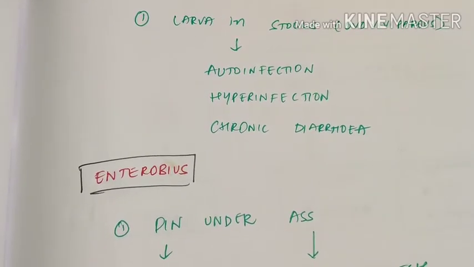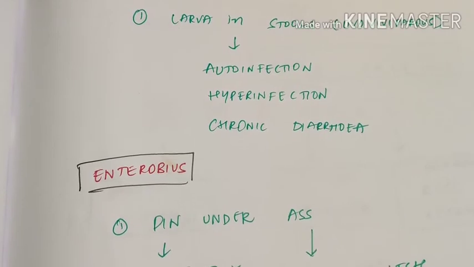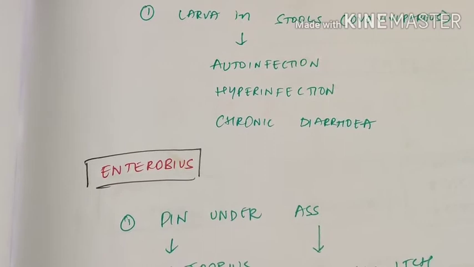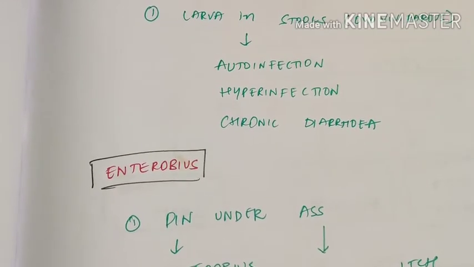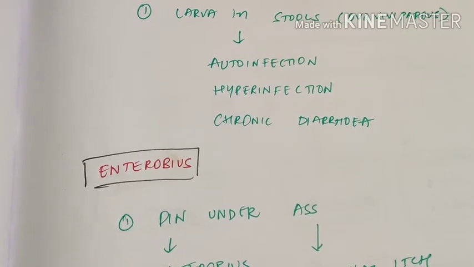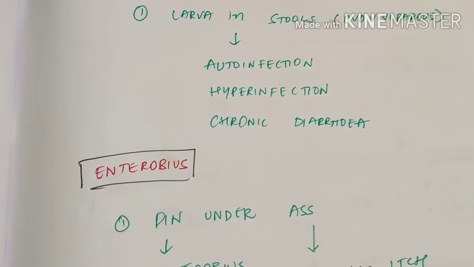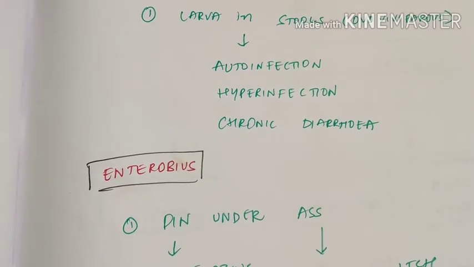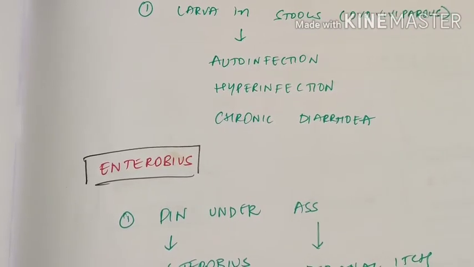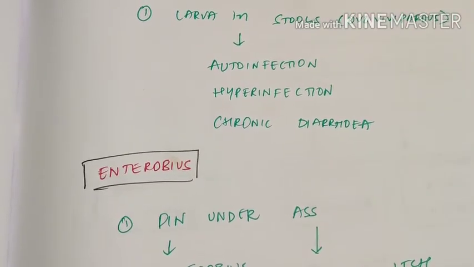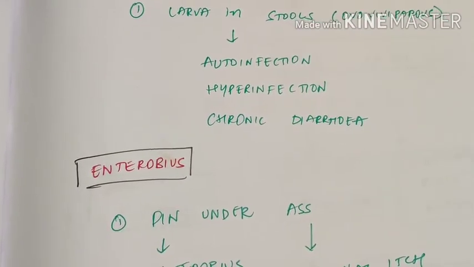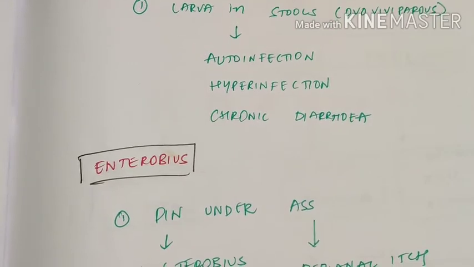It can cause auto-infection, or it can cause hyperinfection. Larva in the stools will distort the mucosa and cause chronic diarrhea. It won't leave the body. They'll hatch there, penetrate there, hyperinfect, auto-infect, everything they'll do. So remember, in strongyloides the eggs hatch in the intestine, so you can remember the diseases caused by it.